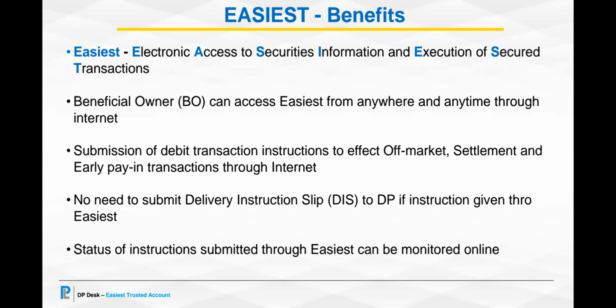He can submit his debit transaction instructions to effect off-market instruction through internet. There is no need to submit delivery instruction slip to DP if the instruction is given through Easiest. The status of instruction submitted through Easiest can be monitored by the BO himself online.